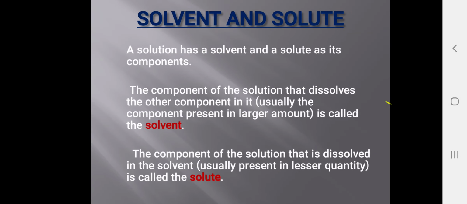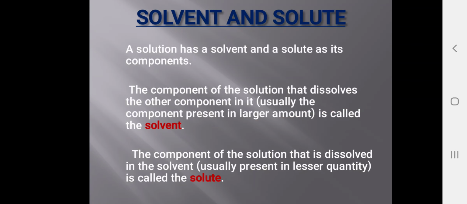Next we have solvent and solute. A solution has a solvent and a solute as its components. The component of the solution that dissolves the other component in it, usually the component present in larger amount, is called the solvent.